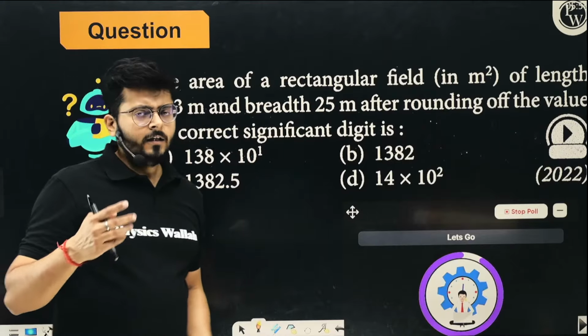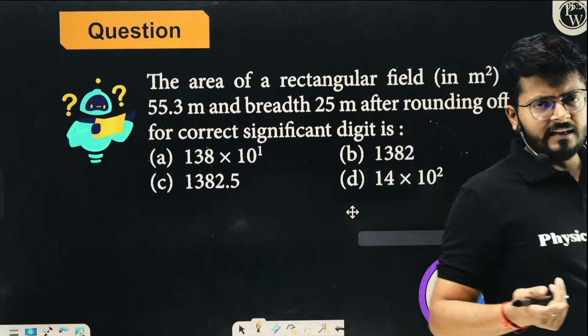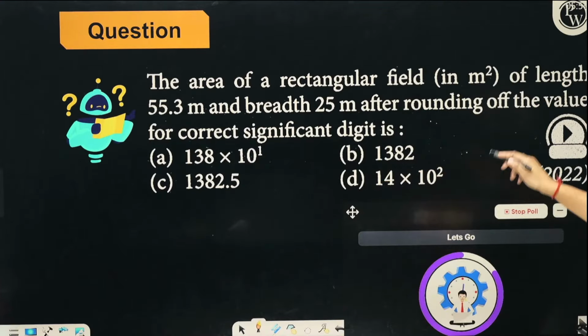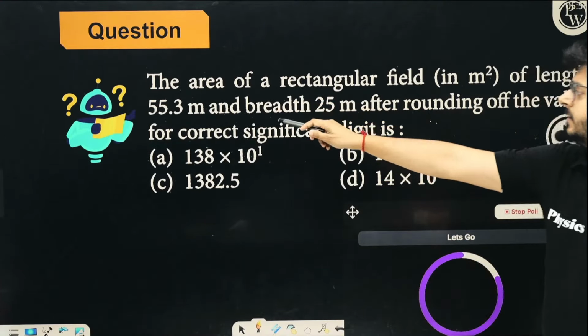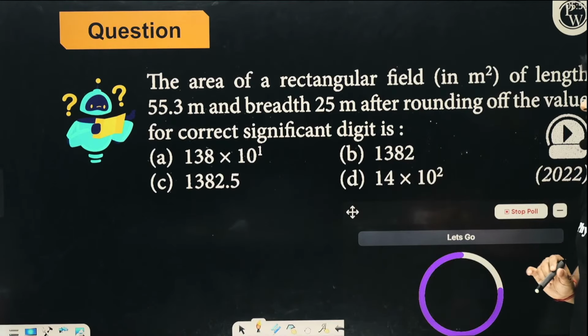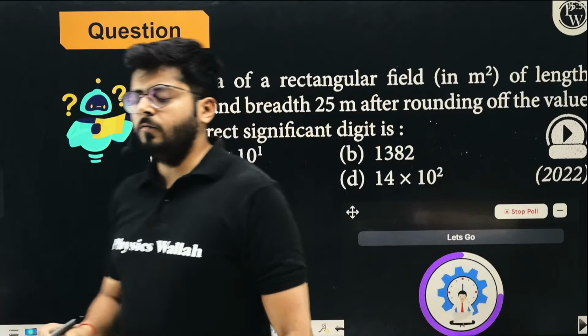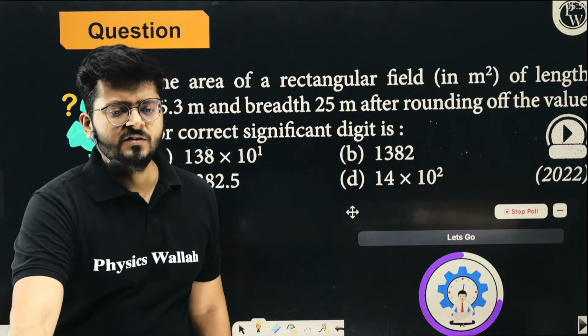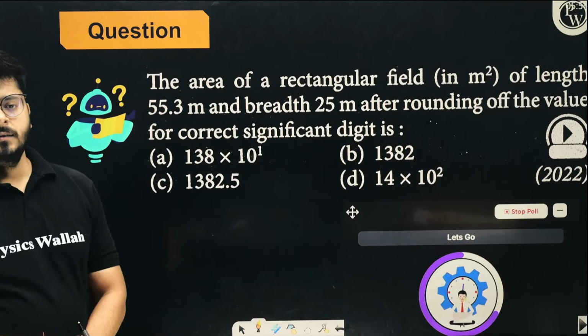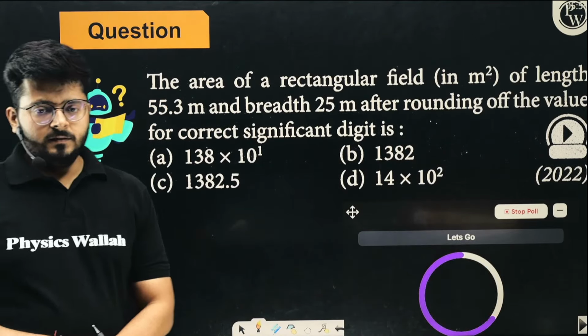What is the area of a rectangle? Length into width, right? But the answer should be in correct significant figures. You have to find the area. The length is given 55.3 meters. Width is given 25 meters, right? So for area, just multiply them and put the answer in the correct significant digit format, right? So try to put it.